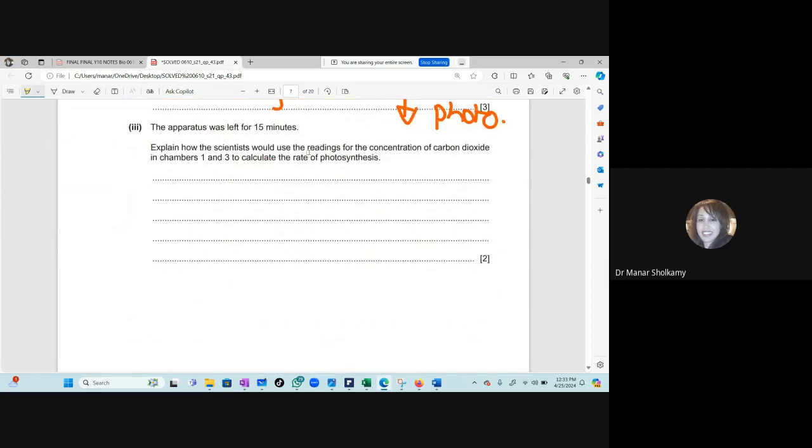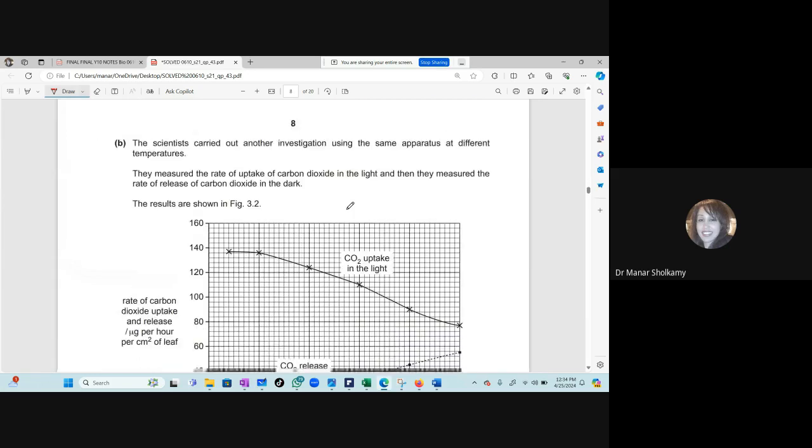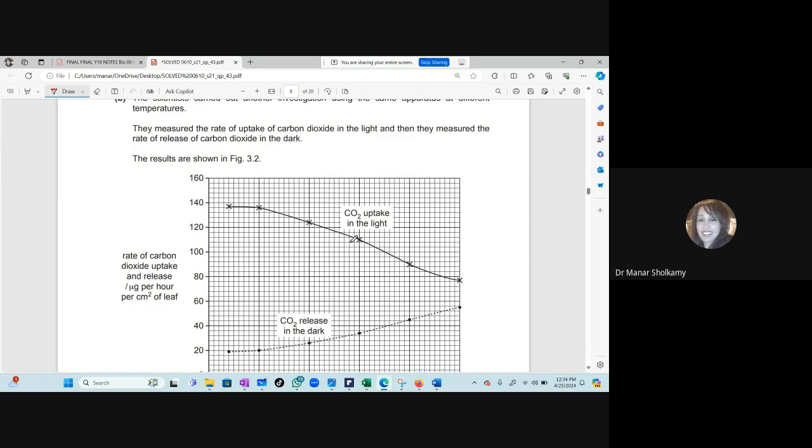Now, explain how scientists would use the readings for the concentration of carbon dioxide in chambers 1 and 3 to calculate the rate of photosynthesis. Calculating the rate of anything: how do we calculate the rate of anything? We take the difference between chamber 1 and chamber 3, over time. Very good. The rate is the difference over the time. Perfect.